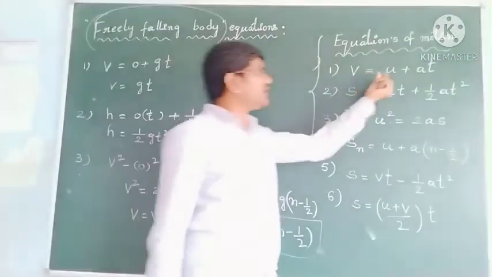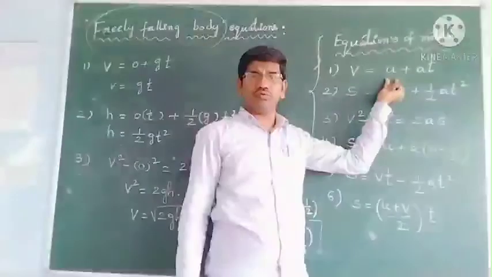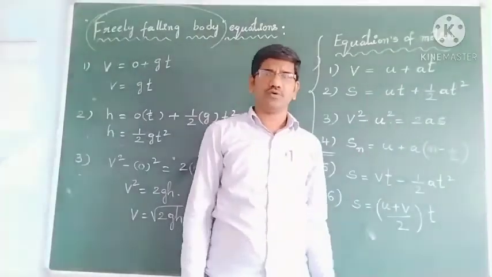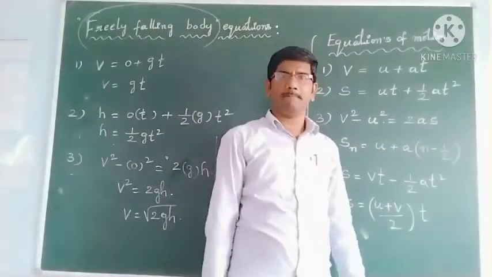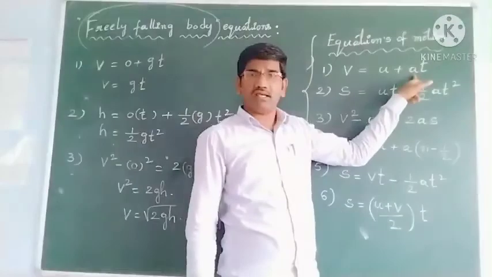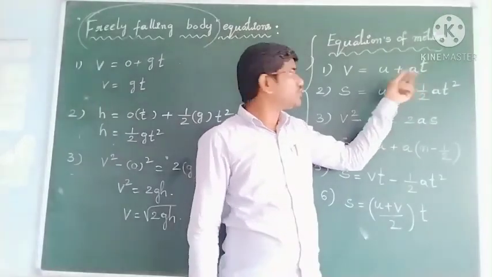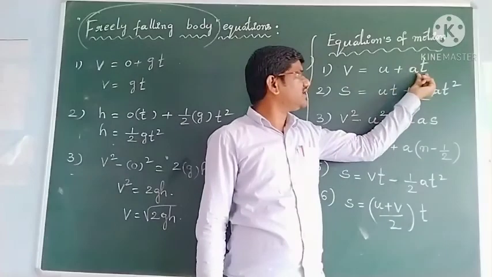So for a freely falling object, wherever you have u, take initial velocity 0. u is equal to 0, you take it, students, and a is plus g. So v is equal to gt is the equation.